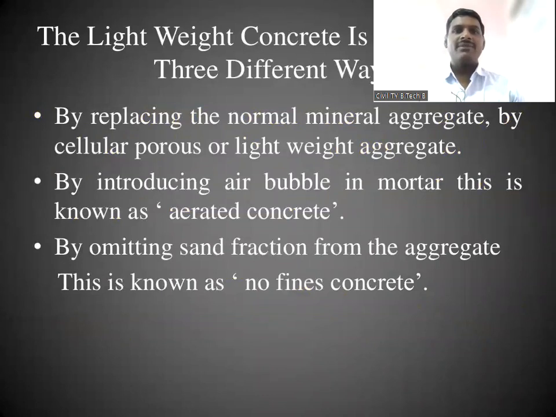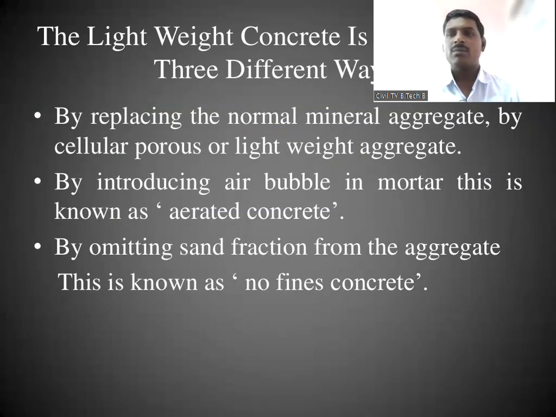So then the lightweight concrete is achieved in 3 different ways: by replacing the normal mineral aggregates with cellular, porous or lightweight aggregates. So we can use the normal mineral aggregate and we can use the porous or lightweight aggregates. Again, by introducing air bubbles in the mortar.